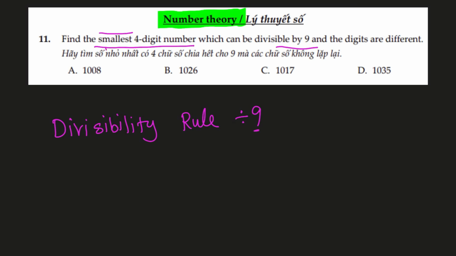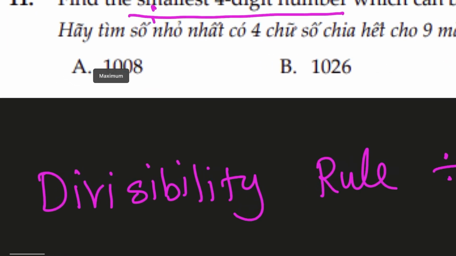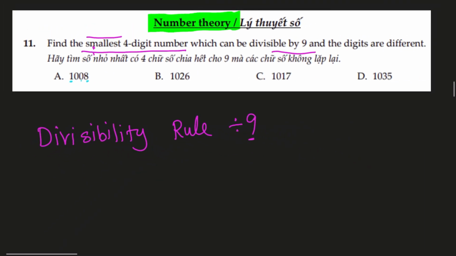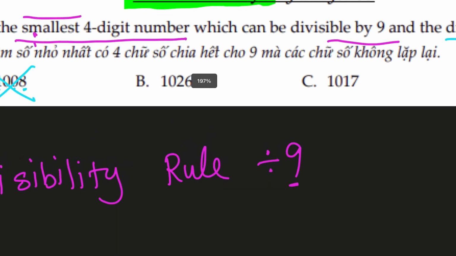And this applies to 3, 4, 5, 6, 10-digit numbers. It applies to all. Now instead of working out the answer, there are 4 answers given, so we can actually apply the rule and see which answer works in our favor. So let's look closely at the answers. Option A, 1008. Now 1 plus 0 plus 0 plus 8 is 9. So this number is divisible by 9, but there are 2 zeros and one of the conditions was that the digits are different, so it does not match our condition, and this cannot be our answer.